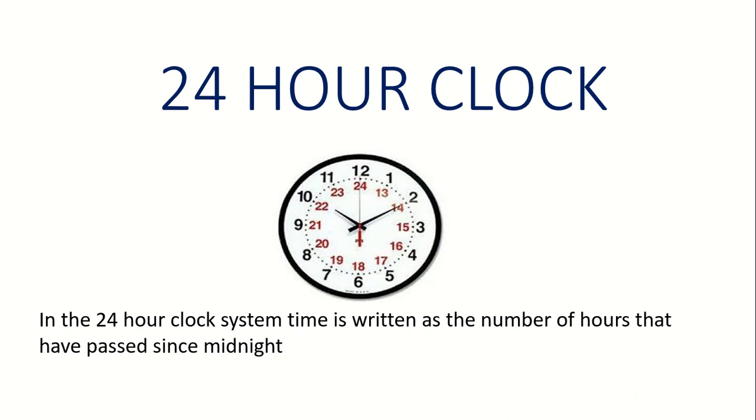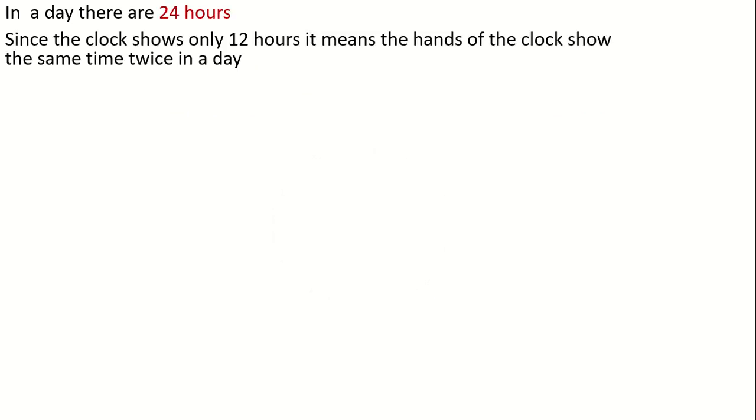Children, today we are going to see the 24-hour clock. In the 24-hour clock system, time is written as the number of hours that have passed since midnight. Let's see about it. You know, 12 o'clock in the daytime is known as 12 noon. A day begins at 12 o'clock in the night, which is called midnight, and ends at 12 midnight of the following day. From our previous video on time, we have learned that there will be 24 hours in a day.